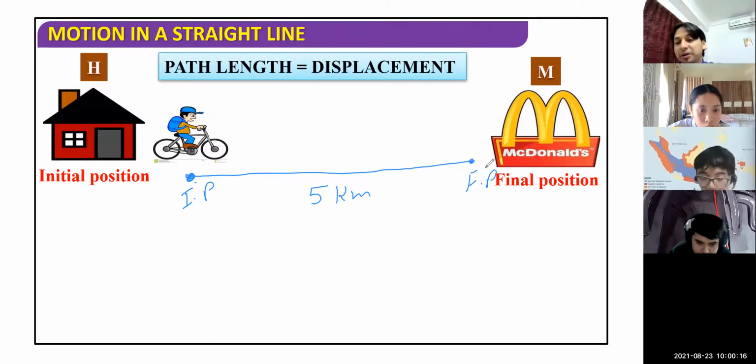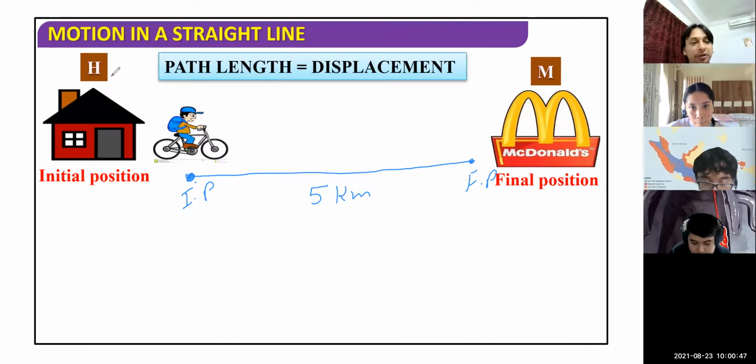If you join the initial and final positions, you get the same straight line, which is 5 kilometers. So 5 kilometers is the distance, 5 kilometers is the displacement. But remember, displacement is a vector quantity, so you have to specify that this boy is moving toward McDonald's. Otherwise, the magnitude is the same. The magnitude of distance and displacement will be the same when the object moves in a straight line path. Otherwise, it is not possible that distance and displacement can be equal.